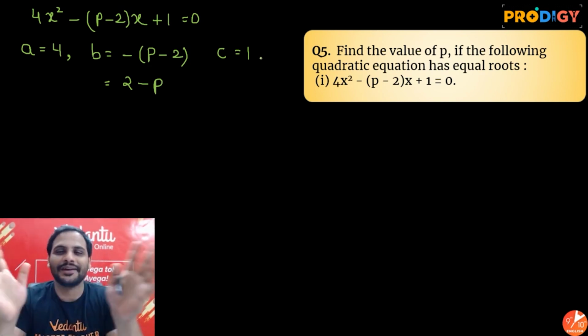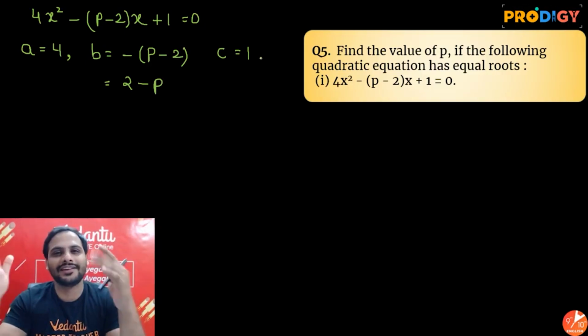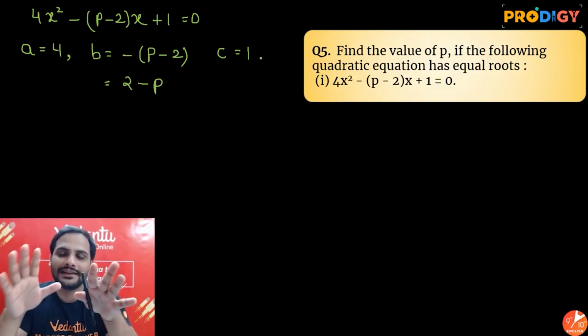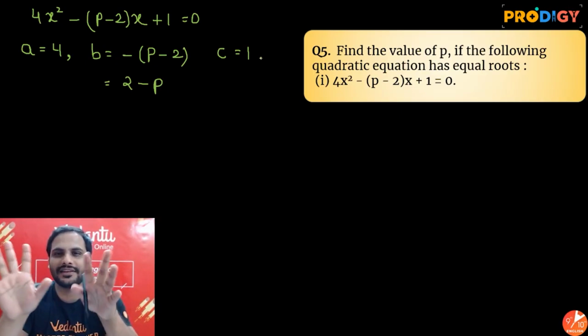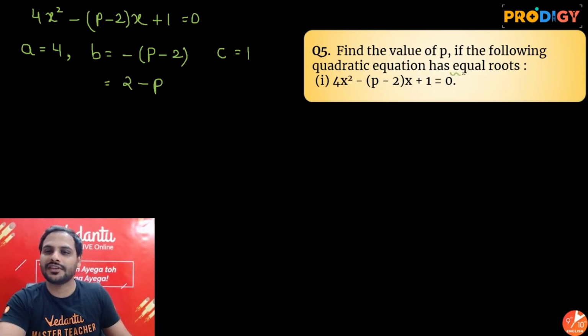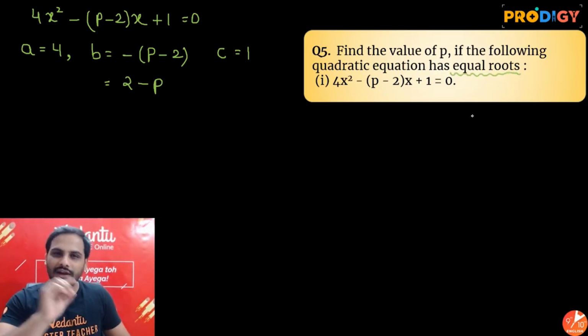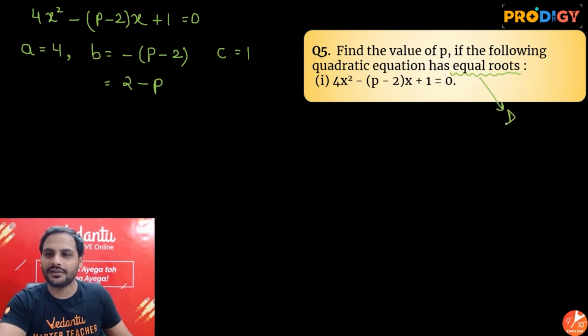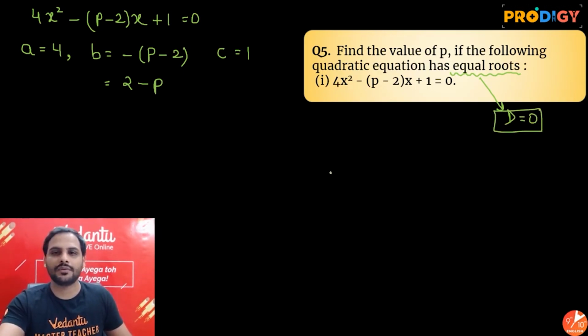Alright guys, so see, this discriminant is given in a hidden way. Why is it given in a hidden way? Because in the question it is given that this has equal roots, and equal roots means discriminant is equal to 0. So let's make discriminant equal to 0. Since discriminant is equal to 0, b square minus 4ac is equal to 0.